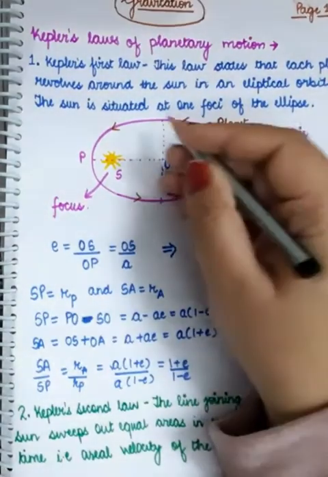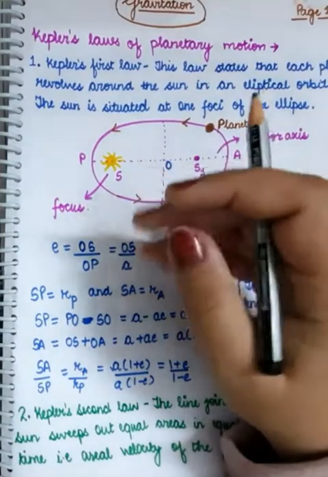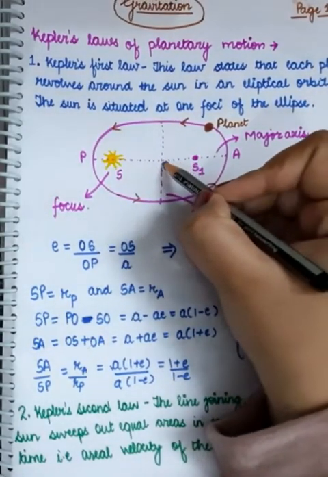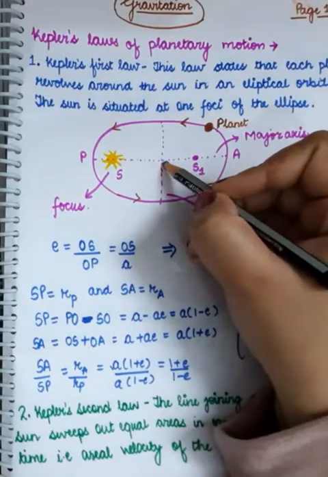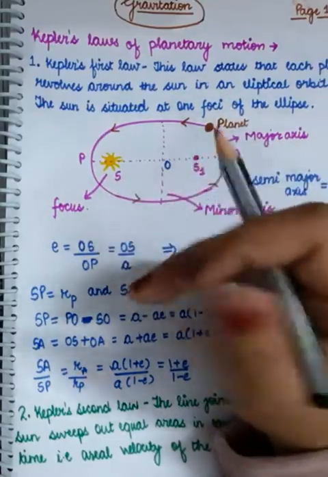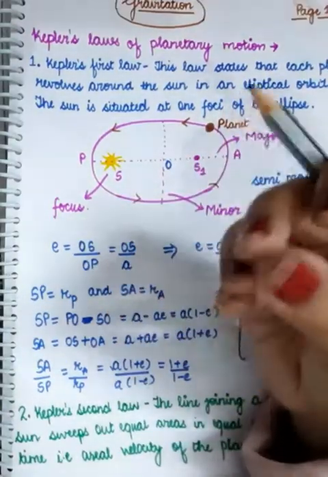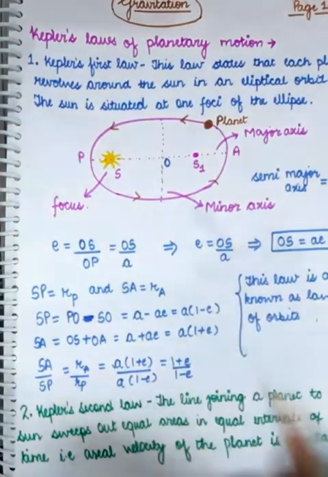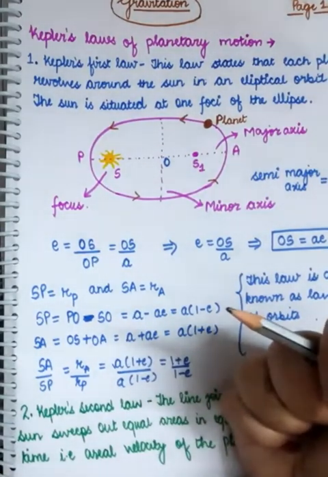The planet revolves around the sun in an elliptical orbit, and the sun is not situated at the center of that ellipse, rather it is situated at the focus of the ellipse. So this is something very important. Don't think of circular orbits in your mind when we are thinking of the planetary motion around the sun.